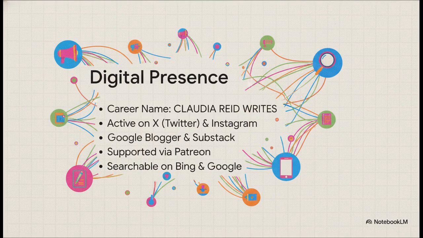Because, let's face it, getting a project like this off the ground today requires some serious modern hustle. Going by the career name Claudia Writes, she is highly active across X and Instagram, she publishes directly to her audiences on Google Blogger and Substack, and she utilizes Patreon for support. It takes a massive amount of work for an independent writer to establish a professional, searchable identity across search engines and social platforms in today's highly saturated market.